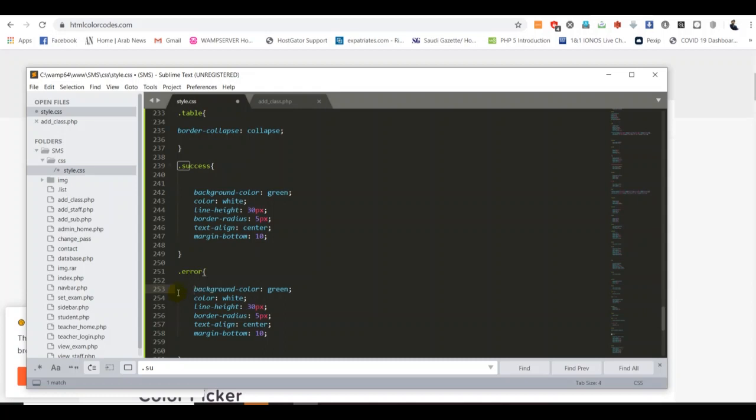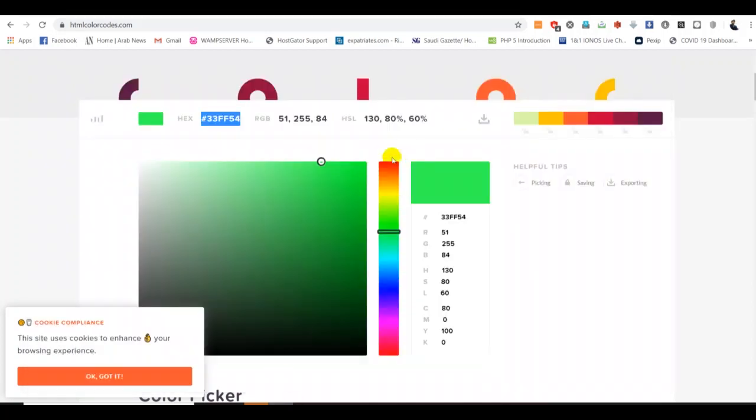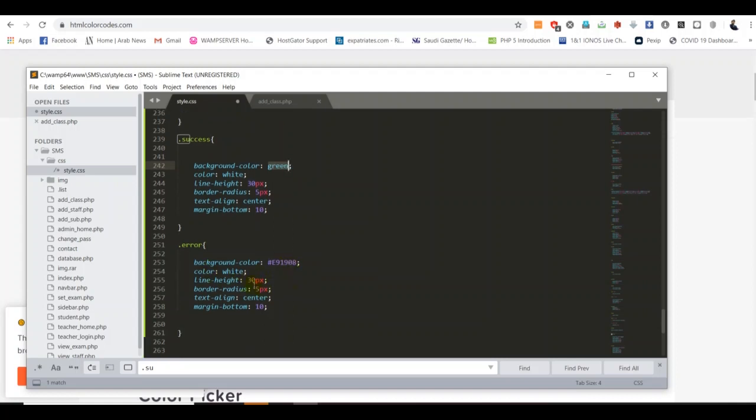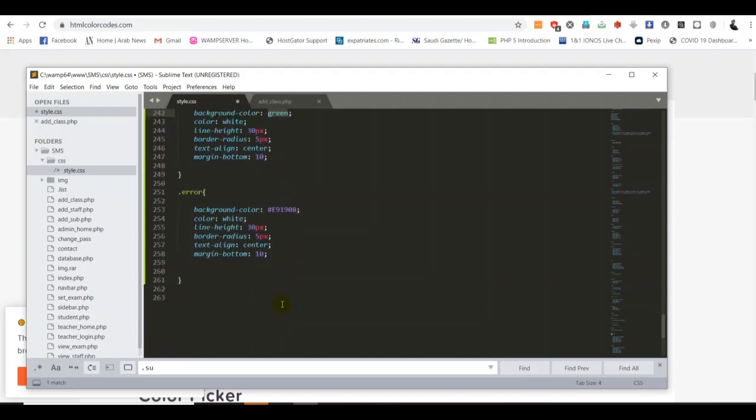Instead of the green color, I can put a different color for the error purpose. So I mean this is the color I'm using, it is good, and copy, then I go back here, then I put the code here. Previously I showed you how to add colors with names, but this time I'm showing what we call color codes. Okay, that's it. But the remaining, the color, these things are similar, we don't need anything. Yeah, same thing. What it did in here, that's good. Text align center, yeah, that's fine.